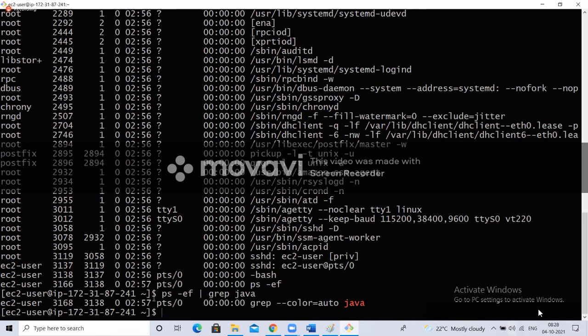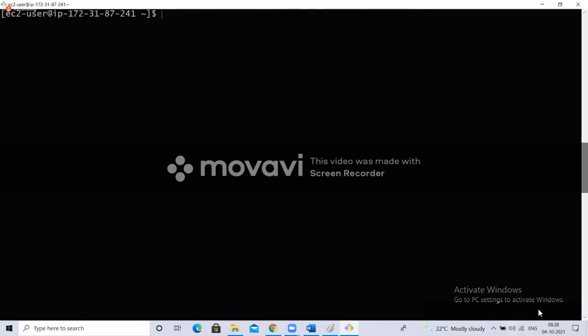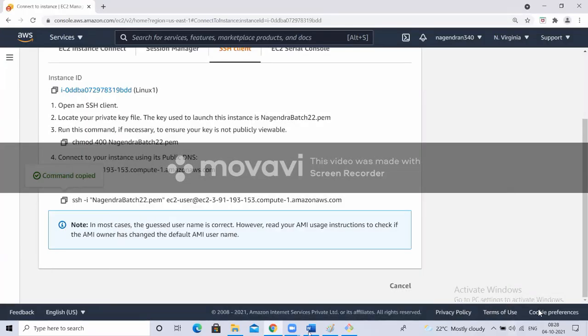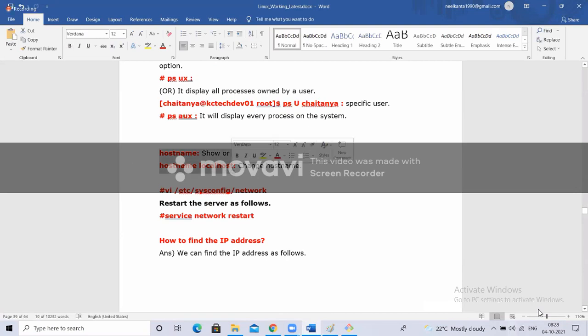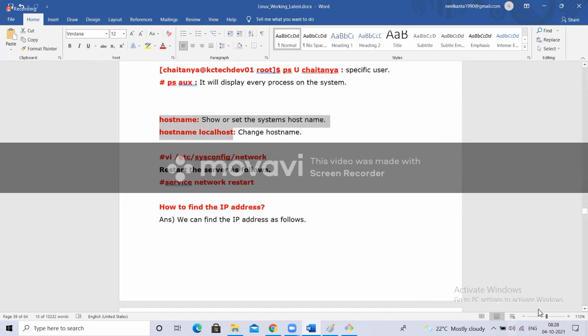So you can use the PS command to get all the processes, and then you can use grep and other commands in combination to search for whatever you want. Okay, so that is the PS command. Next, this is important, guys. I'll discuss more about this in AWS, but for now, I'll just give the basic idea about this.